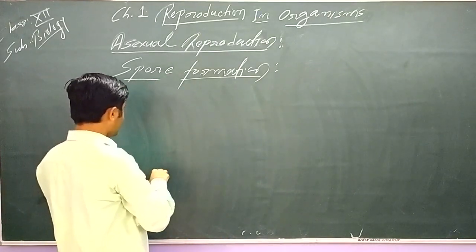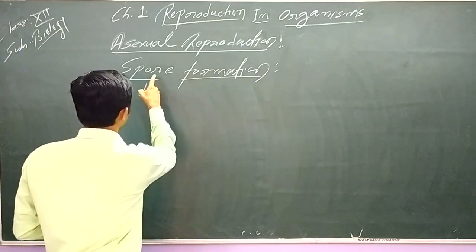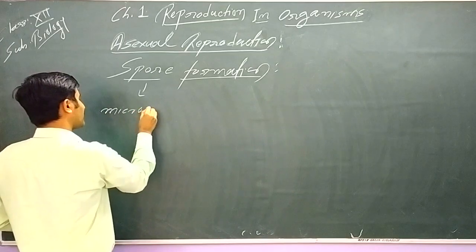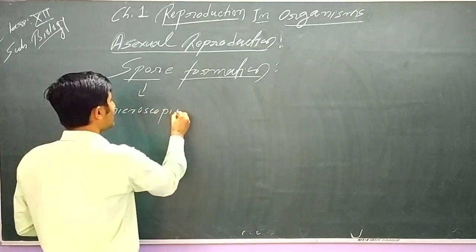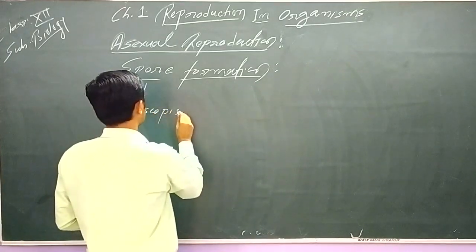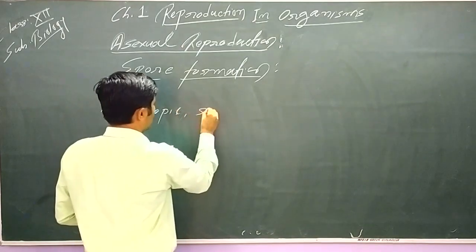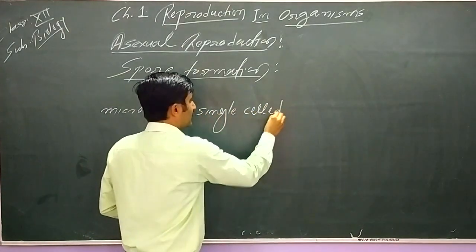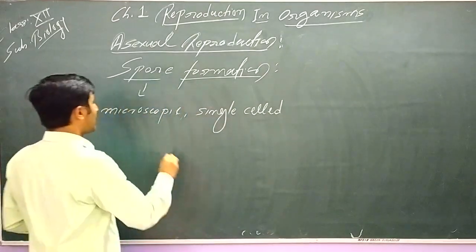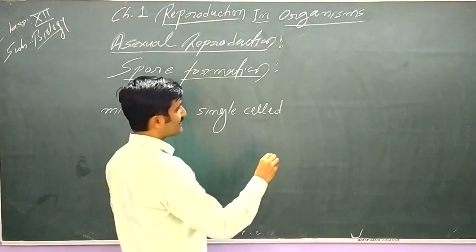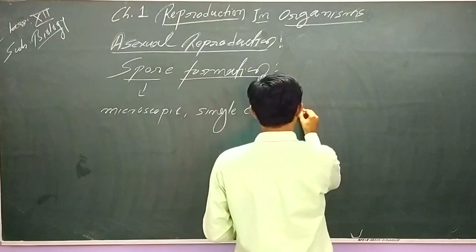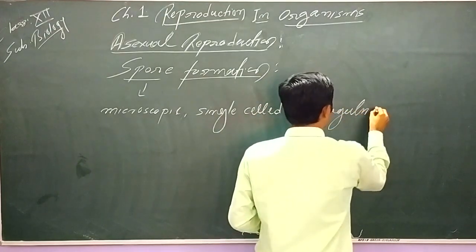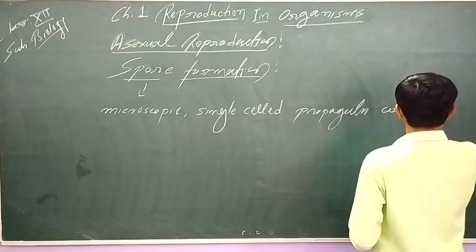So spores we can define as microscopic, and generally they are single cell. Please keep in mind, they are single cell. Microscopic, single cell propagules which germinate.